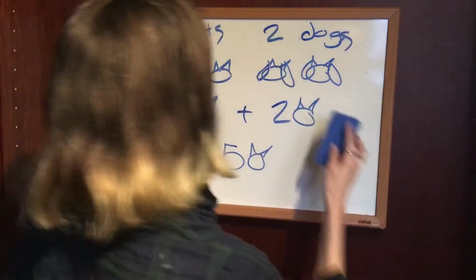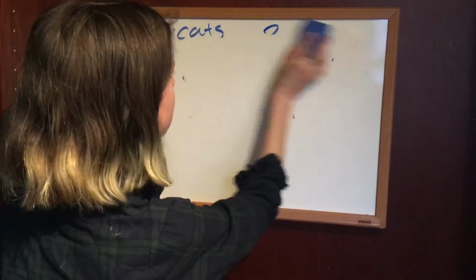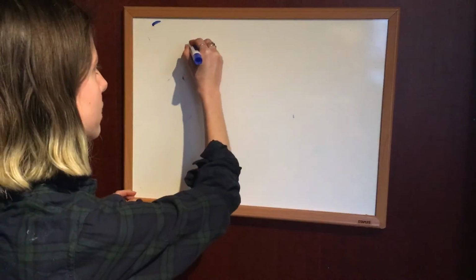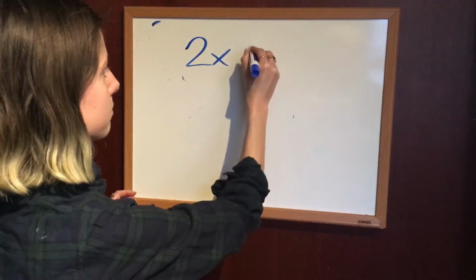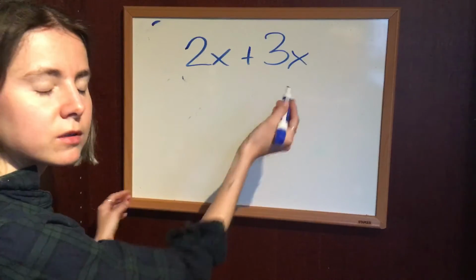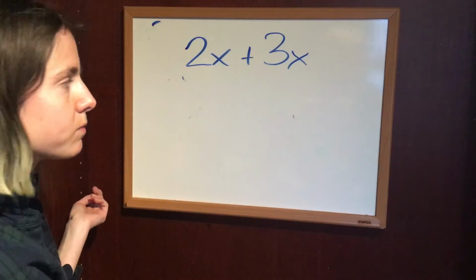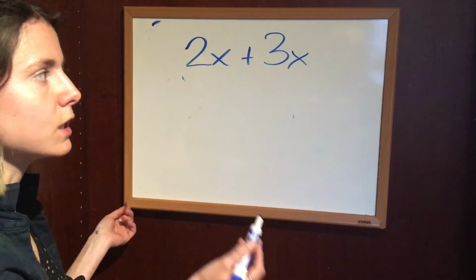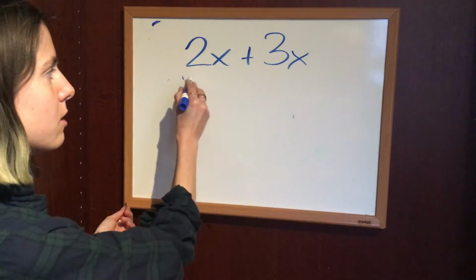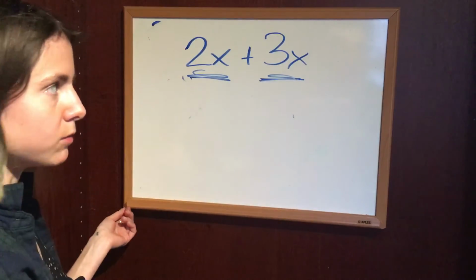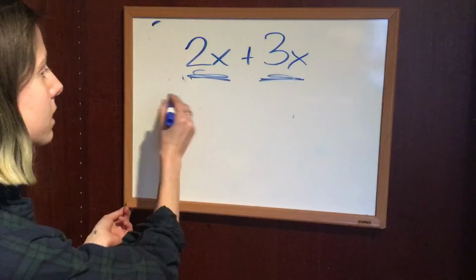All right. The same thing is true if instead of having 3 cats and 2 cats, we can say 2x plus 3x. X here is a variable. It stands for a number that we do not know. So 2x plus 3x. 2x and 3x are called like terms. They're like terms because they are both factors of x. We have the same variable. And we can combine them in the same way.